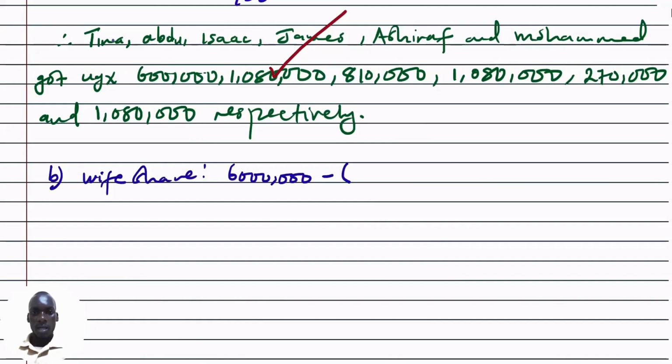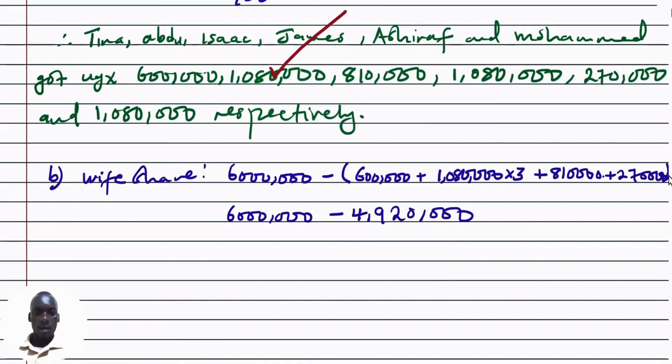So we have 600,000 plus 1,080,000, but this one was got by 3 children, so we multiply by 3, then plus the 810,000 plus the 270,000. This gives us 6 million take away 4,920,000. When I compute, I get the share of the wife to be 1,080,000.